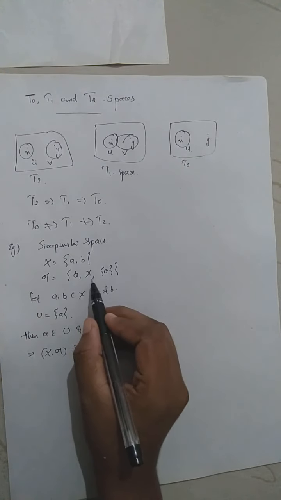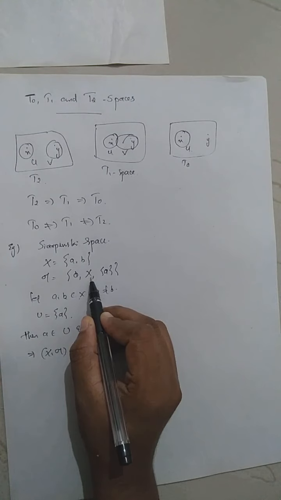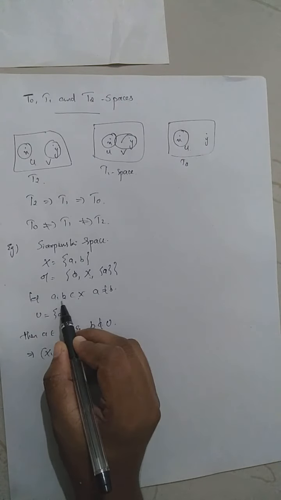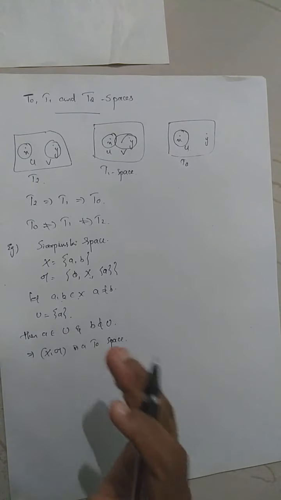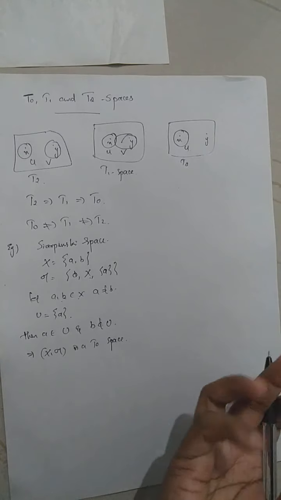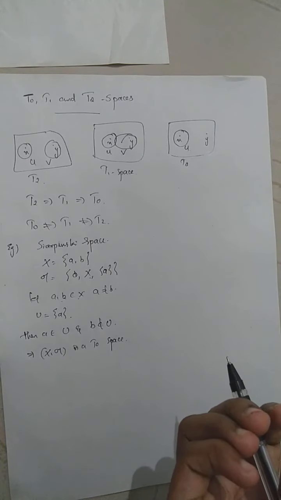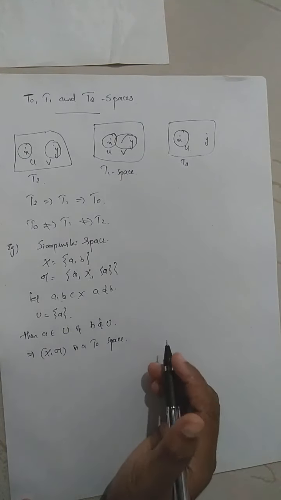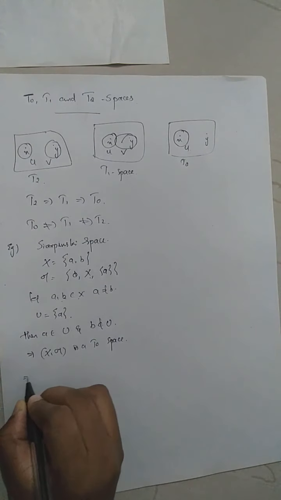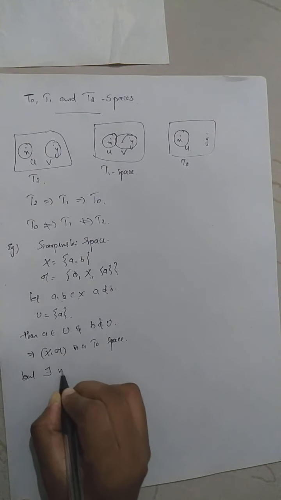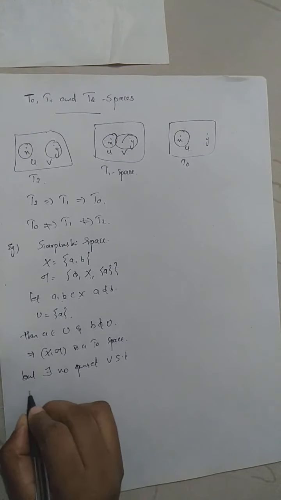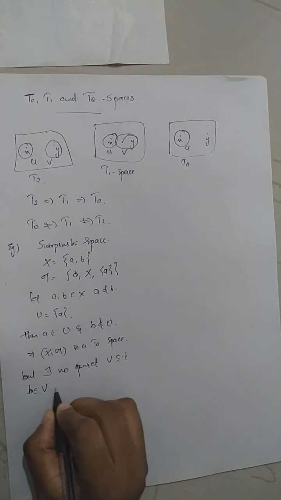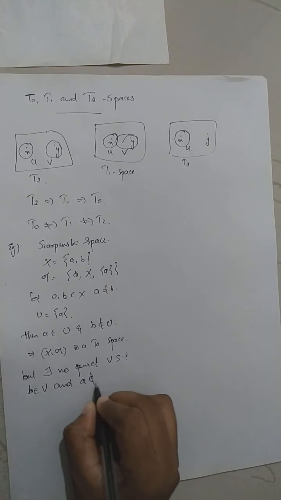But capital X is an open set containing the point b, and a also belongs to capital X. That means there is no open set containing b only, not a. So there exists no open set V such that b belongs to V and a does not belong to V.